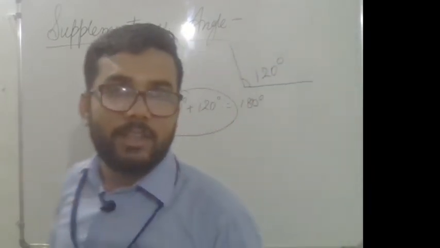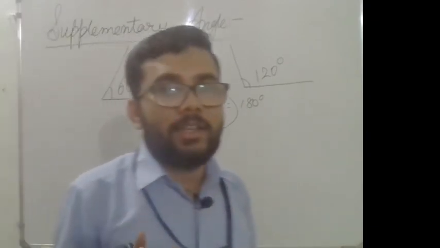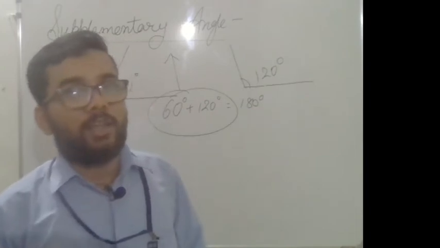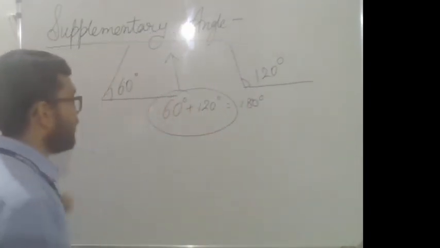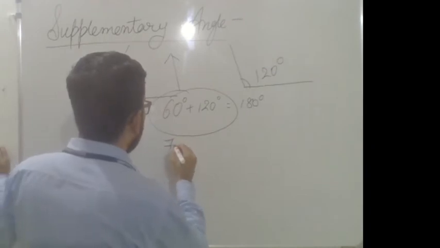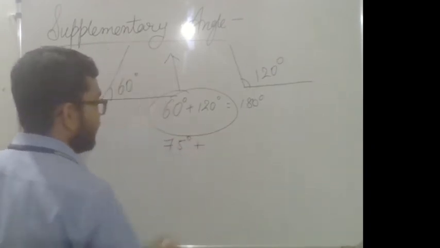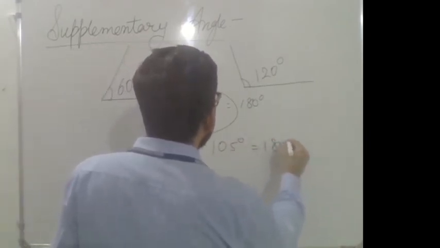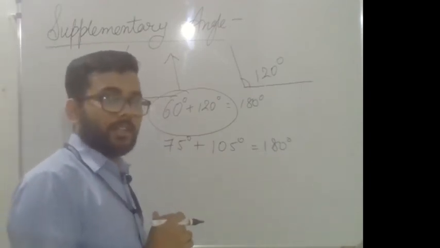Supplementary angles. When you add two angles and the value is equal to 180 degree, then both angles are called supplementary angles. Okay, like 75 degree and 105 degree, you will get 180 degree. It means 75 and 105 are supplementary angles.